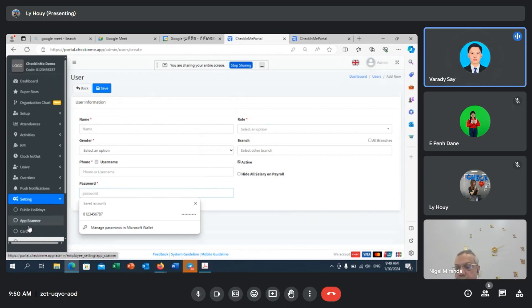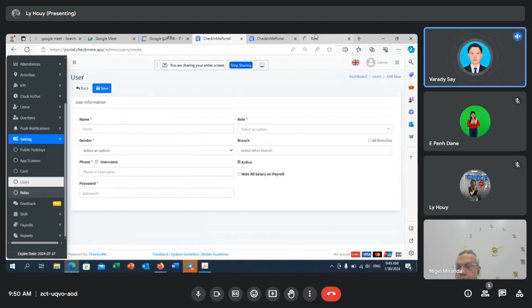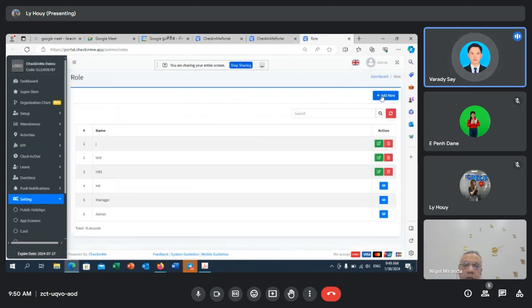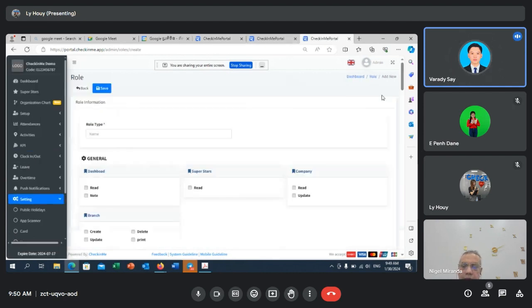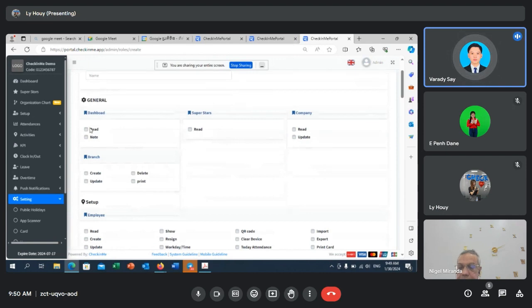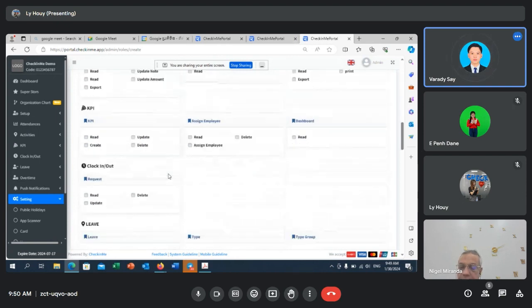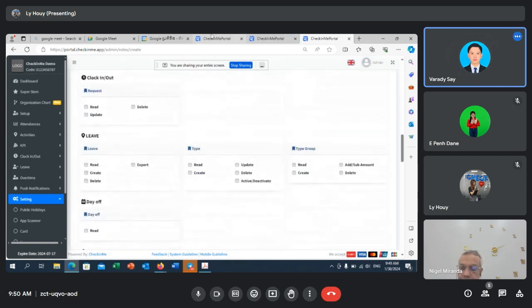For the employees themselves, if you want to say that when this employee logs in, there are only certain functions that you want them to see, you can set their permission by our role system. Our role will give you the ability to set which employee or which function the admin can use on the system.